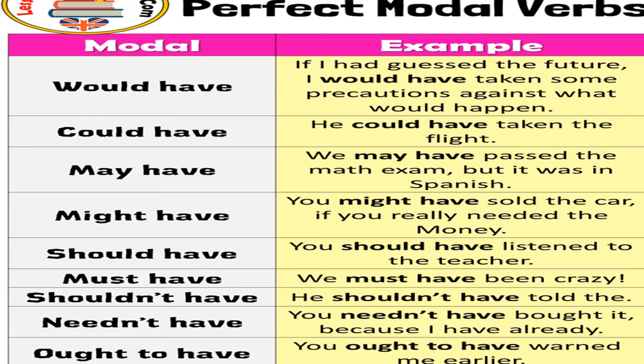For example, he would have completed his work, you could have done that, he may have passed the exam, it might have rained. So it shows a possibility that may have been there. You could have, you should have done the work, you could have done it, no, why did you? That kind of a question. So to show something that may have happened, we use perfect modal.